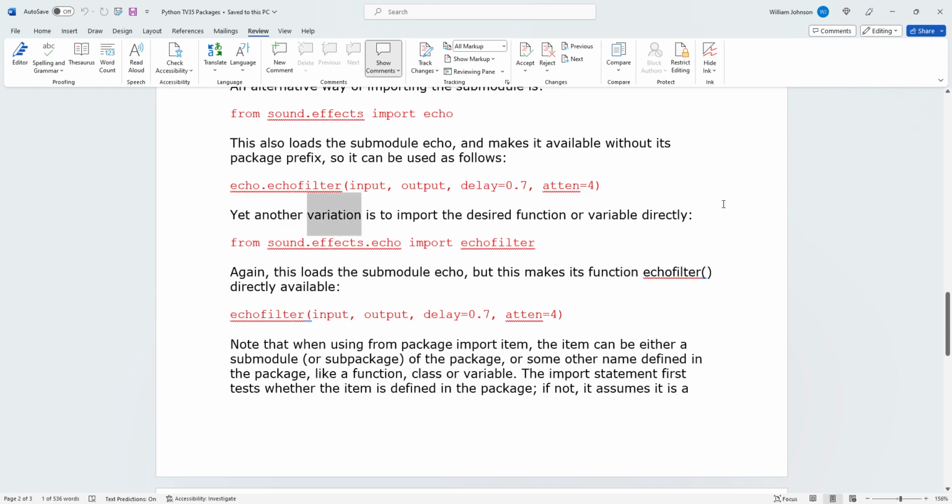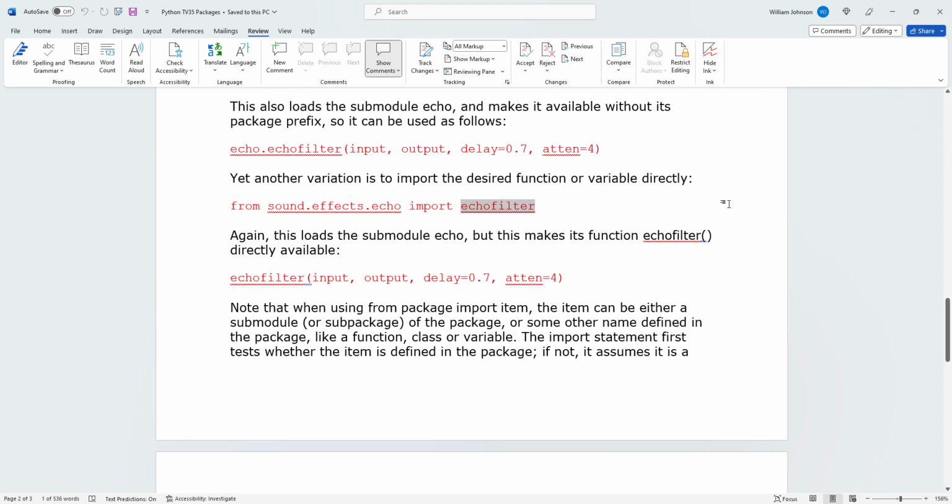Yet another variation is to import the desired function or variable directly: from sound.effects.echo import echofilter. Again, this loads the submodule echo, but this makes its function echofilter directly available. echofilter(input, output, delay=0.7, atten=4).